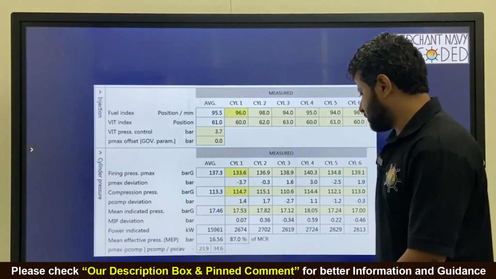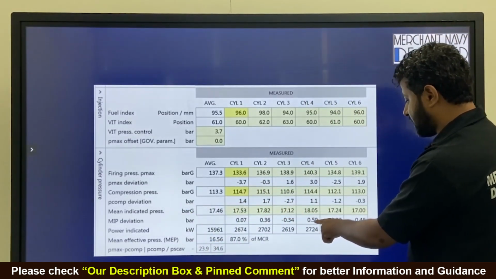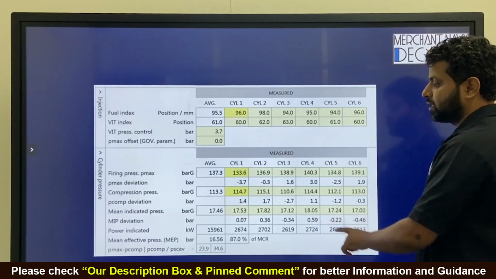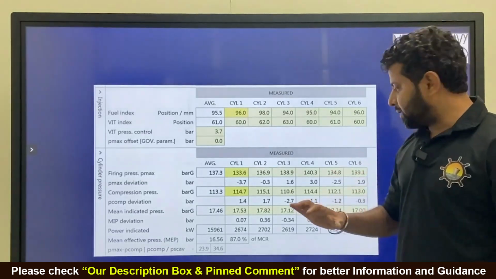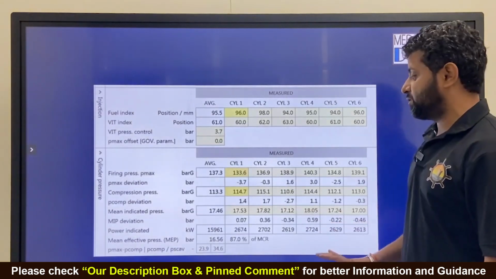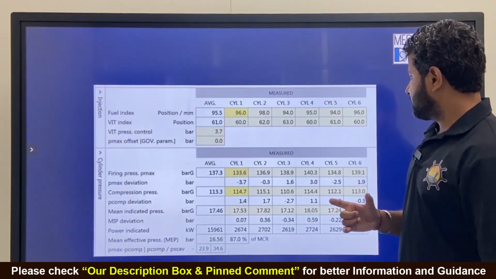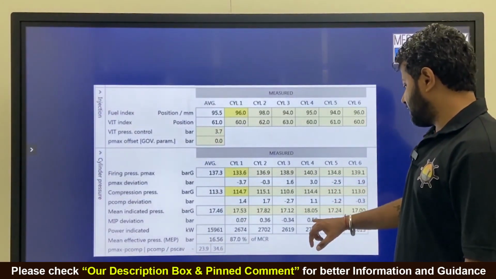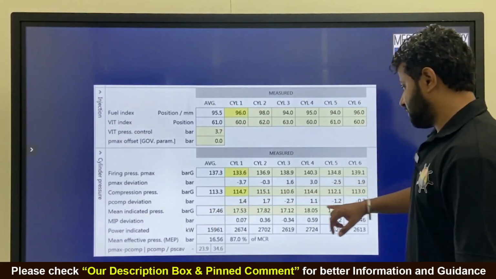Similarly, mean indicated pressure. Now how much is the difference? This is slightly above, 0.59 over here. Nothing to do unless it is too much more, but you need to know. Suppose somebody asks you, you can say it should have been less than 0.5 for proper load balance, right? So this is something that could have been done. Chalo bhai, Jai Mata Di, this is this.